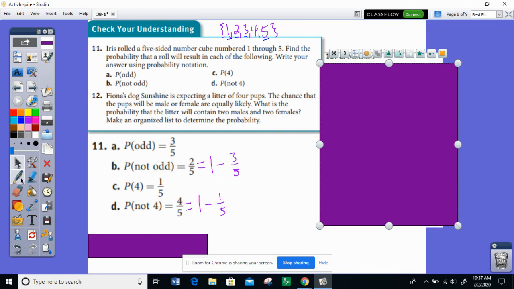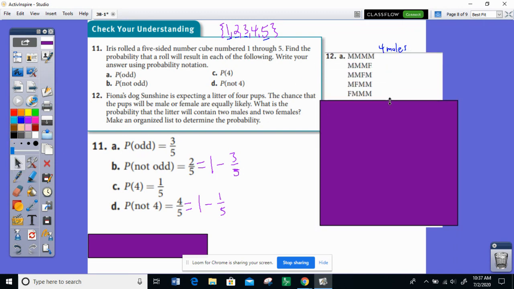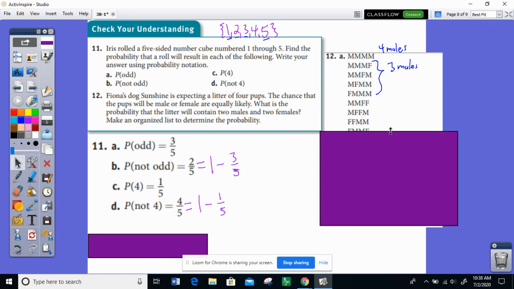See, here is all the ways that we can have 4 males. And then underneath that, we've got all the ways that we can have 3 males. And then underneath that, there's all the ways that we can have 2 males.